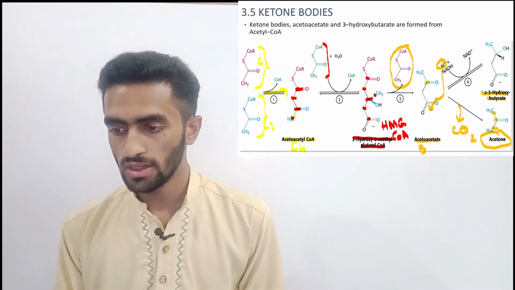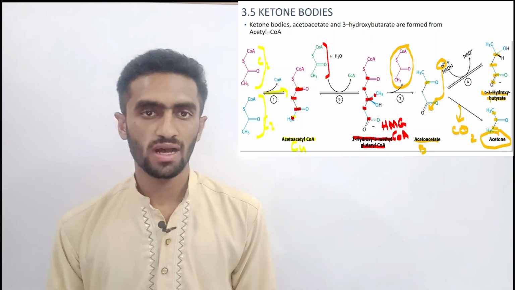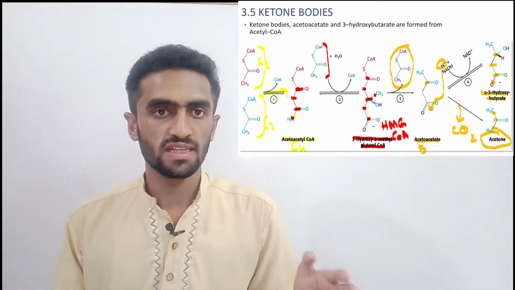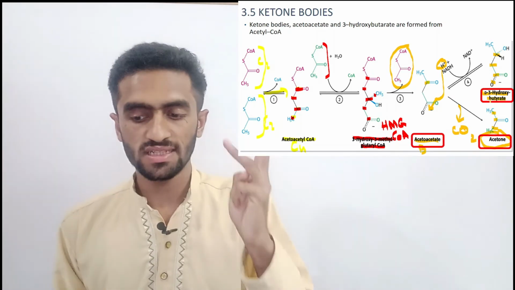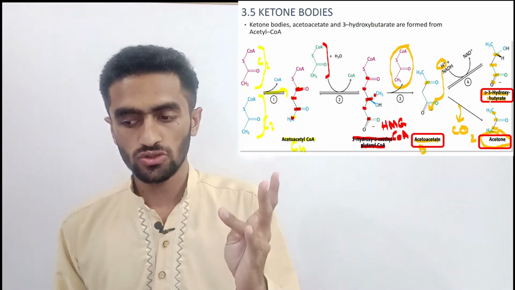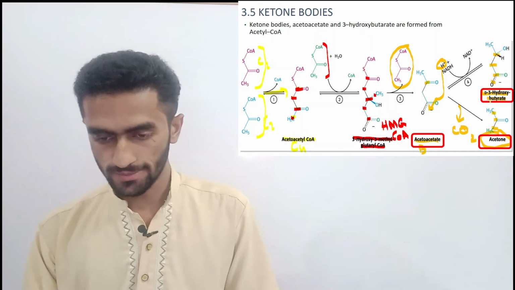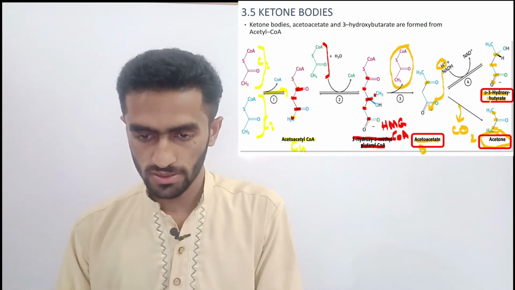So now it is D-3-hydroxybutyrate. All these three are formed with the help of acetyl CoA. So the 3 ketone bodies are acetoacetate, acetone, and D-3-hydroxybutyrate.